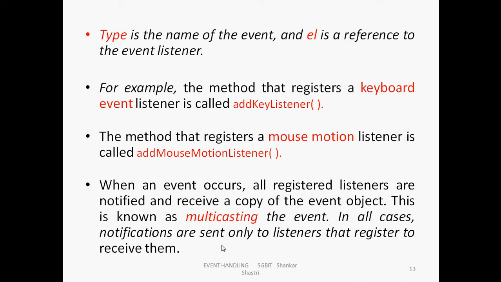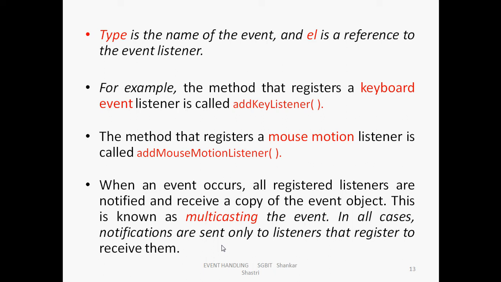Similar to key listener, there is a mouse motion listener. Mouse is a source. If I do some actions using the mouse, moving the mouse, scrolling the mouse, clicking the mouse, double clicking the mouse, what is the action? You have to register it to the add mouse motion listener, like that.